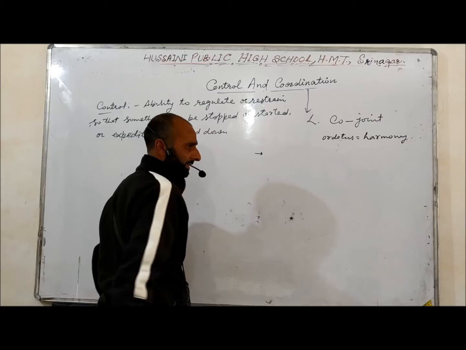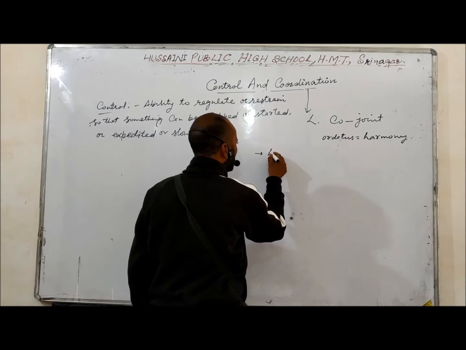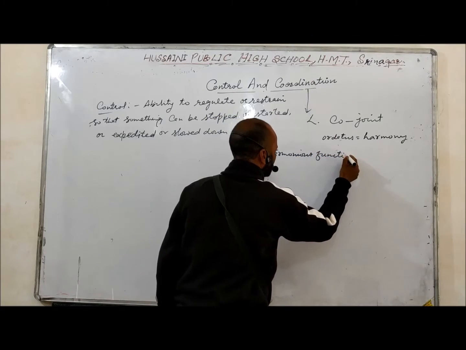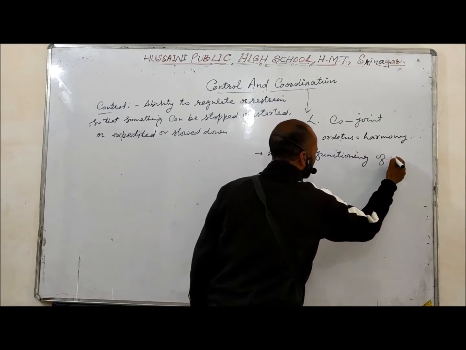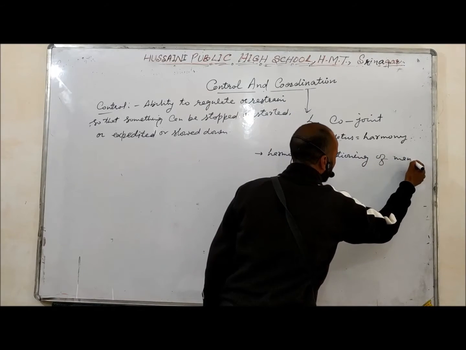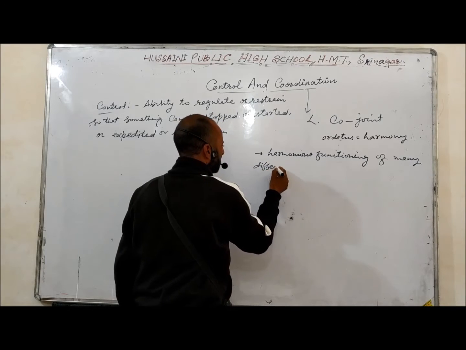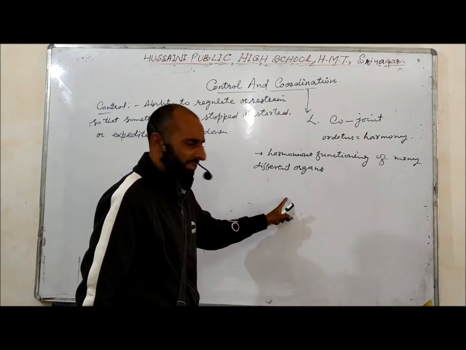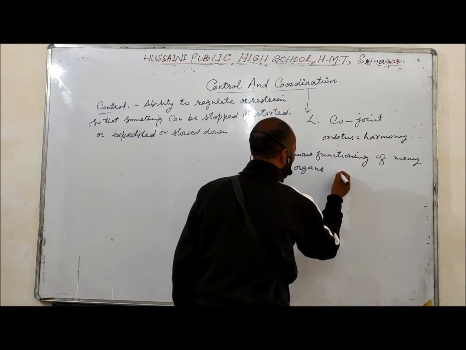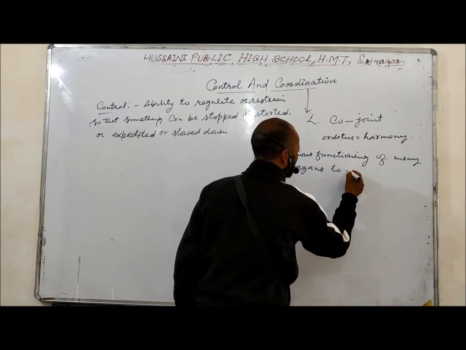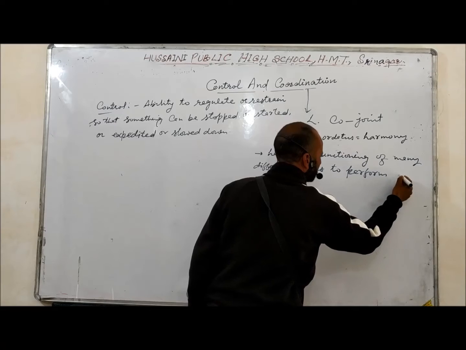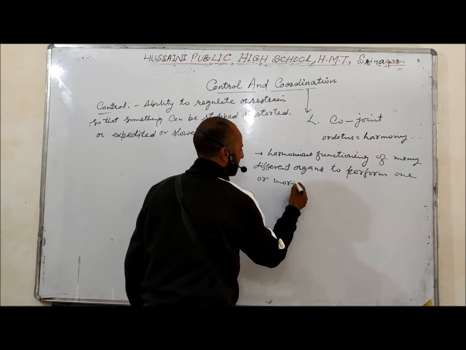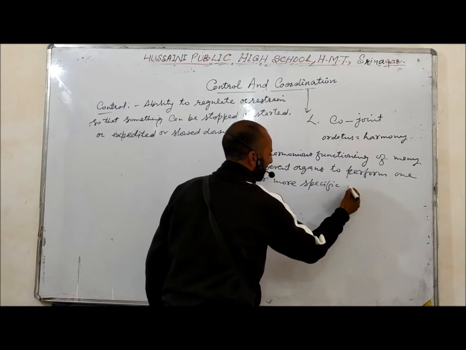Coordination can be defined as the harmonious functioning of many different organs to perform one or more specific activities.